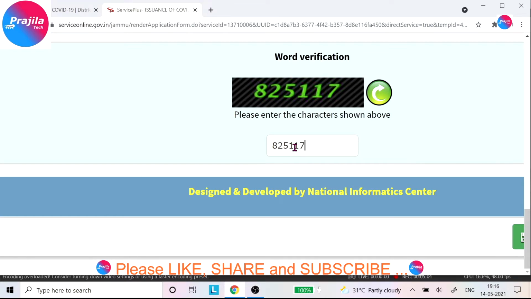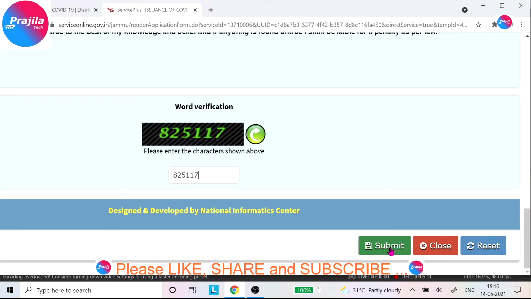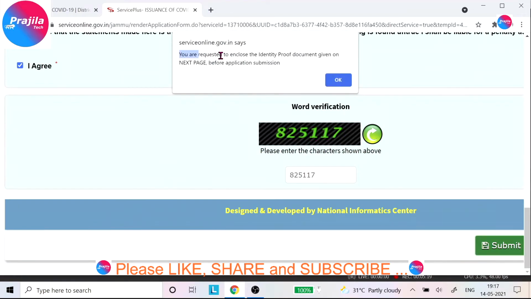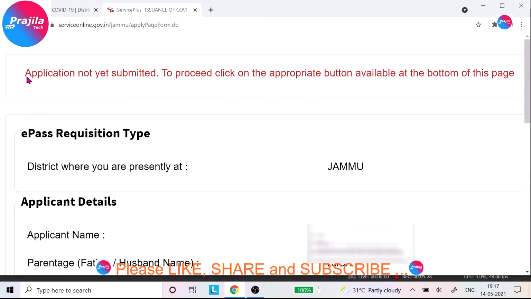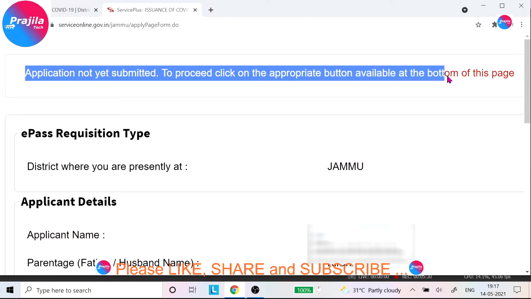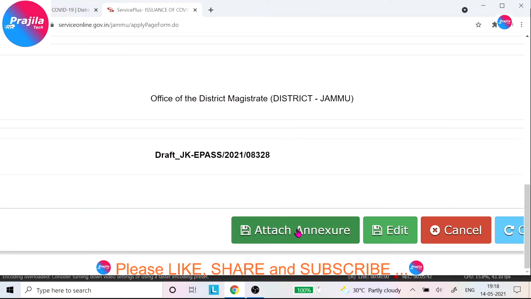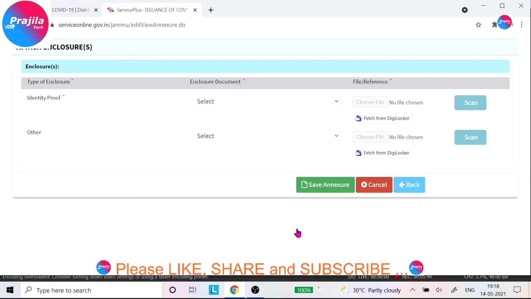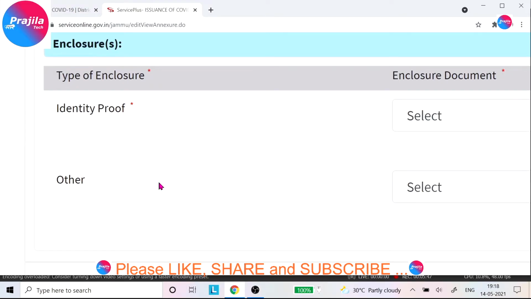Okay, so once you click on the submit button, you can see here this is the submit button. When you click on submit button, you get a message like this: you are requested to enclose identity proof. You can click on OK. That means you are going to upload the documents now. Clearly they have told application not yet submitted, proceed, click on appropriate button, scroll down till end and again click to attach annexure. Now you have to attach two documents.